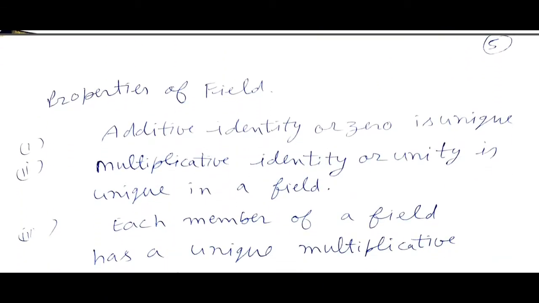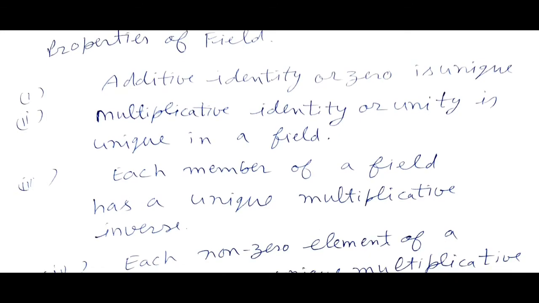Now we discuss properties of a field. Number 1, additive identity or 0 is unique in a field. Multiplicative identity or unity is unique in a field.